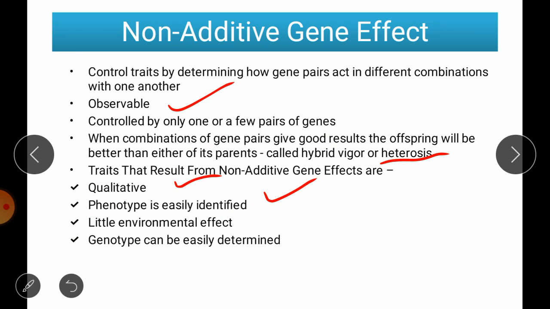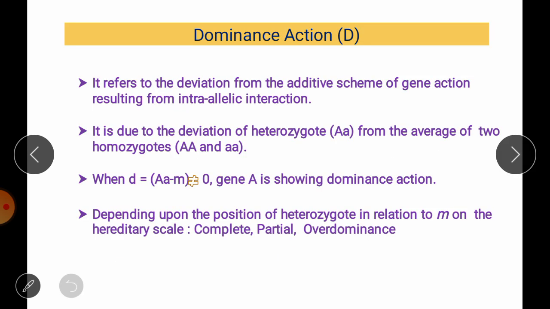They have little environmental influence on expression, and we can easily determine their genotype. In non-additive gene action, mainly we have two types here: dominance gene action, as well as additive into dominance and dominance into dominance components of epistasis variance.